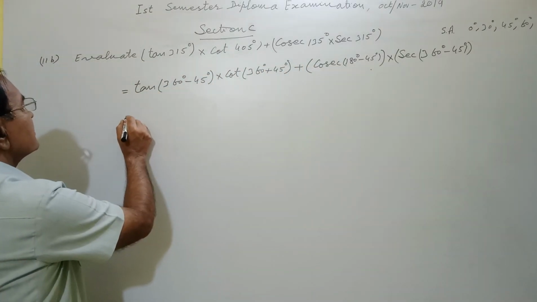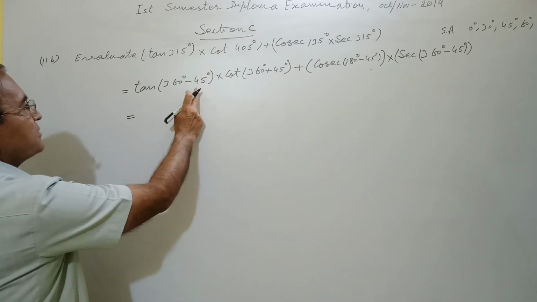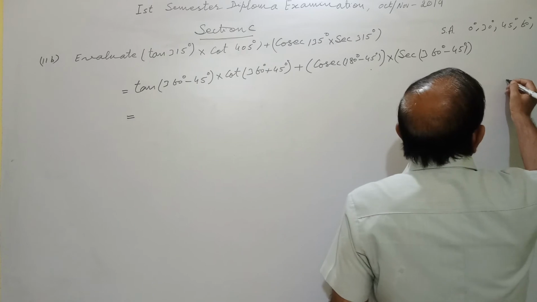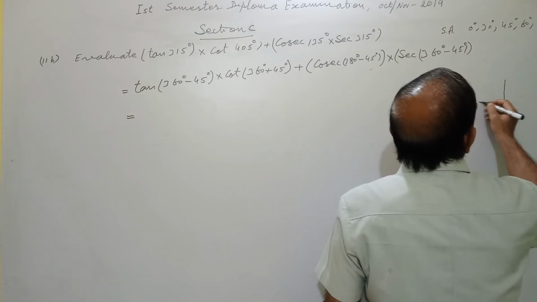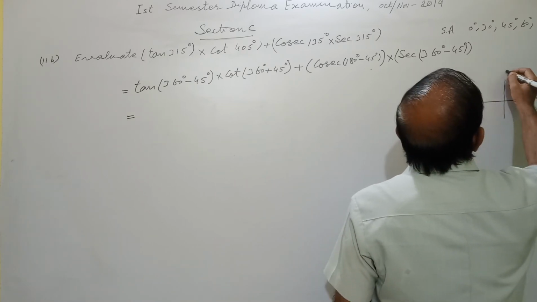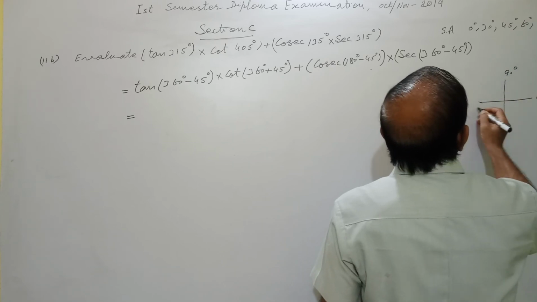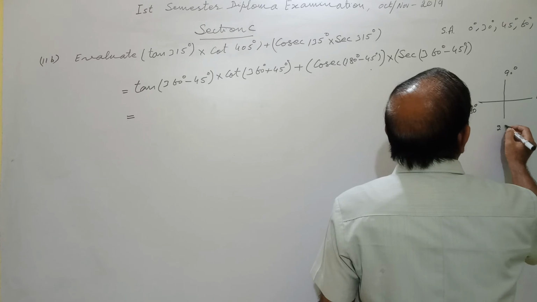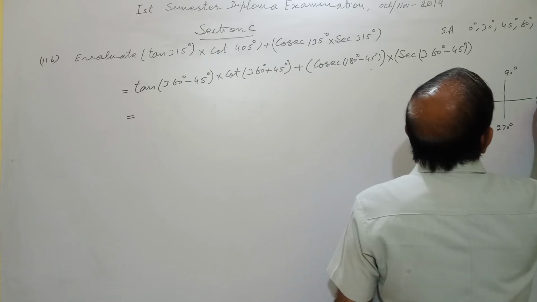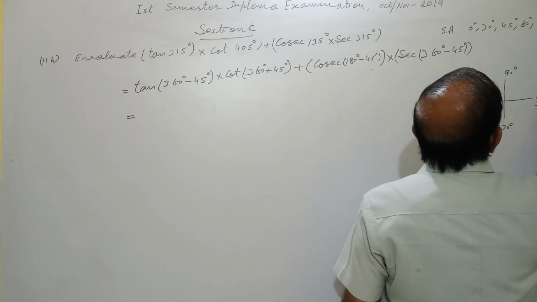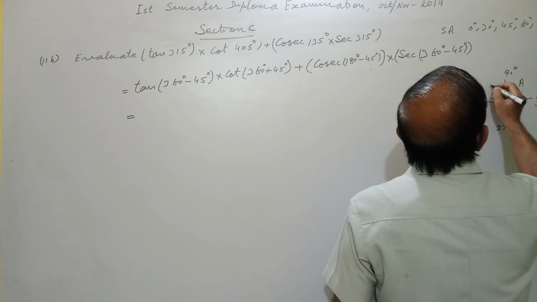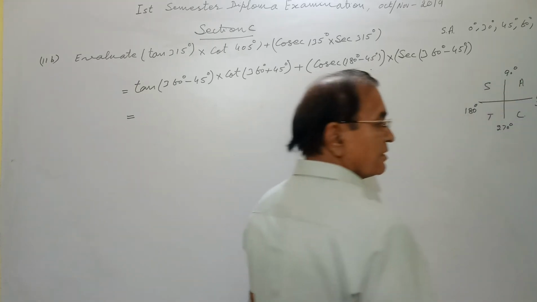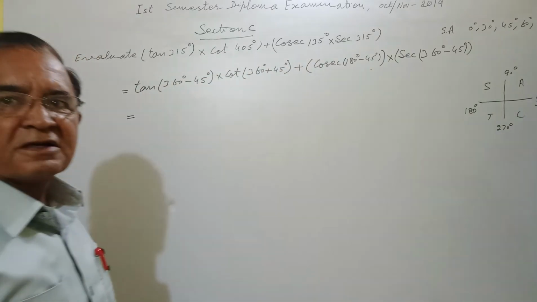Now the quadrants: 0, 90, 180, 270, 360, and the concept is ASTC, all sine tan cos.